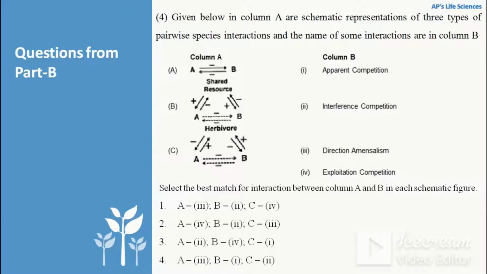In option C, A and B are again not directly related, but they have a common herbivore or a common predator. So when either species increases in density, it also increases the density of the herbivore, which ultimately affects the other species' density. This kind of interaction is known as apparent competition. So A is interference competition, B is exploitation competition and C is apparent competition. The correct option is the third, that is A2, B4 and C1.